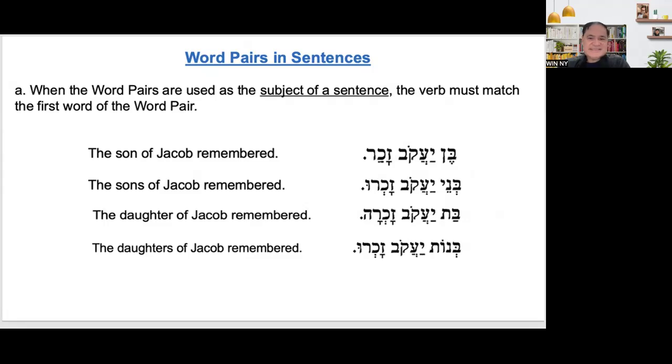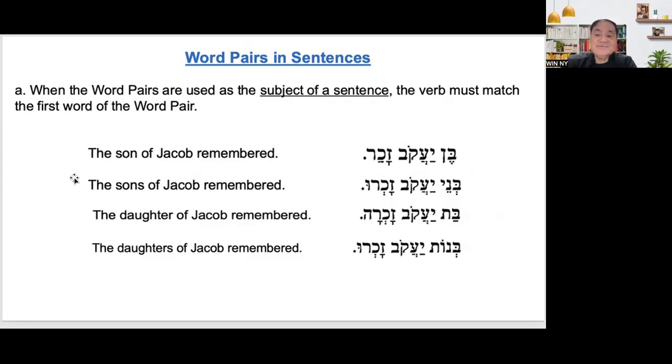Word pairs in a sentence. This time it's plural, because in singular we already studied this. Now in plural, we will do it again. When the word pair is used as the subject of a sentence, the verb must match the first word of the word pair.